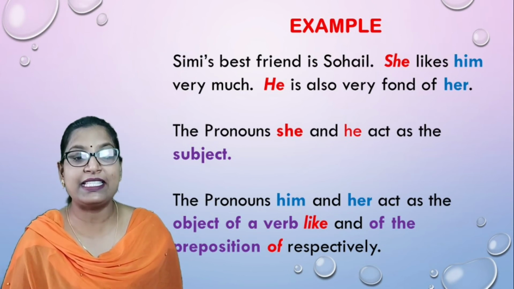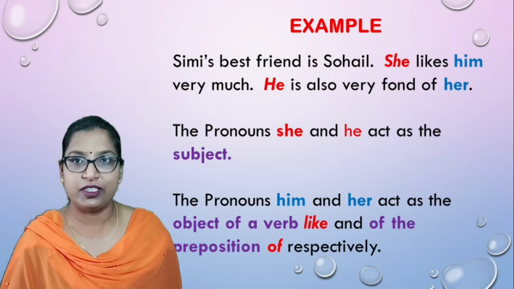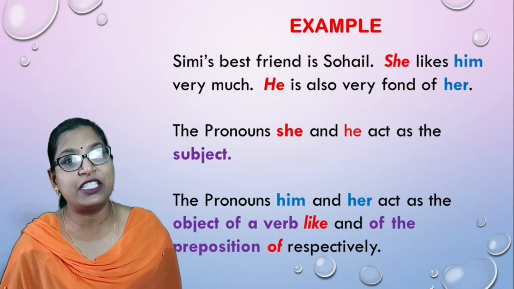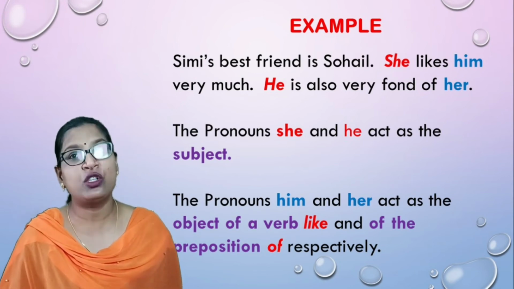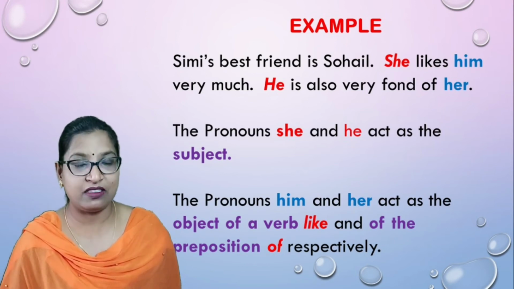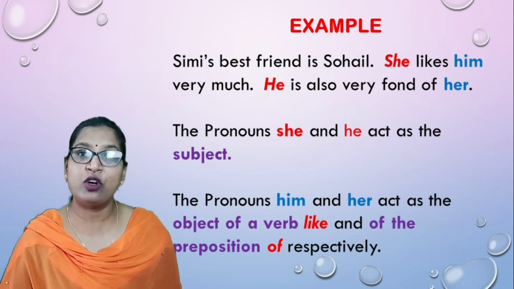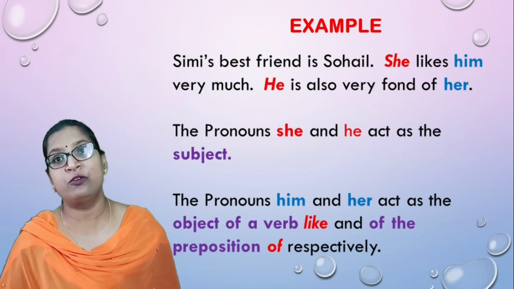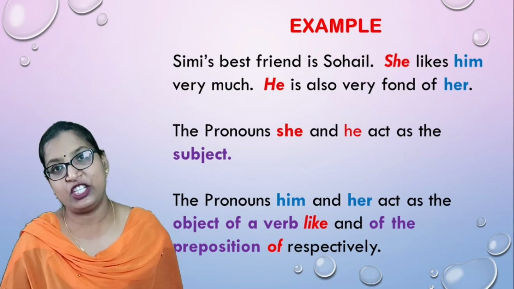And in the next sentence, he is also very fond of her. Of her. It comes after the preposition. So it's prepositional object. Object of the preposition. So the pronouns him and her are the objective pronouns because they are the objects of the verb as well as the object of the preposition.